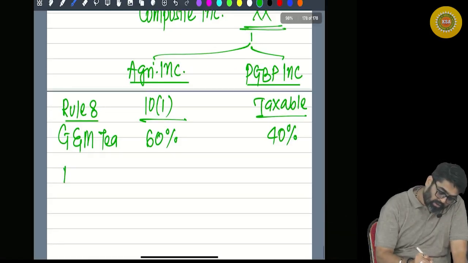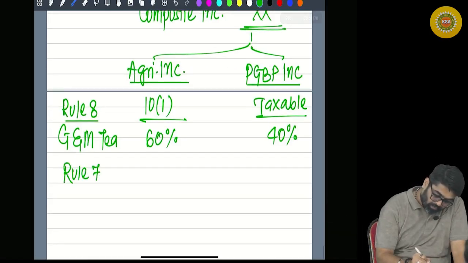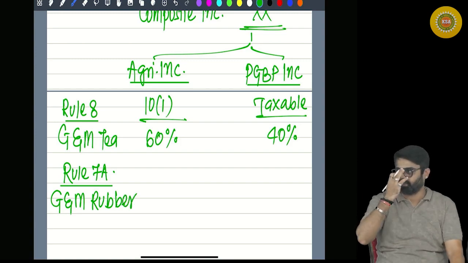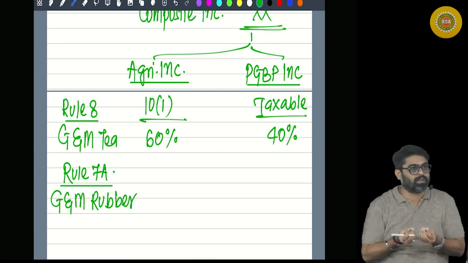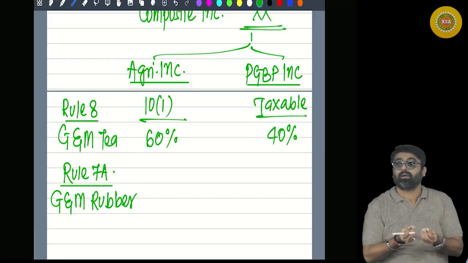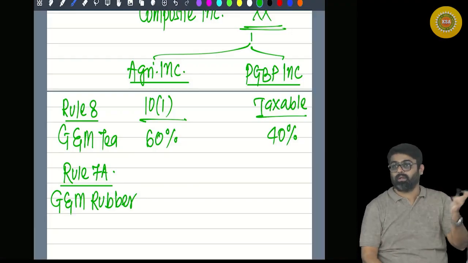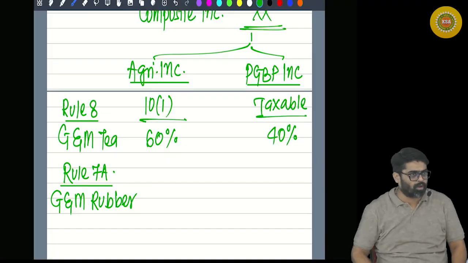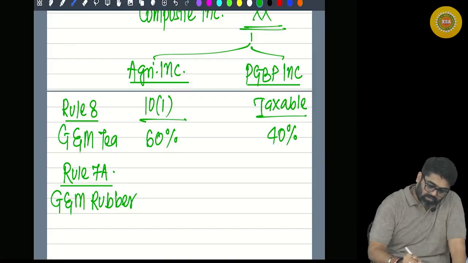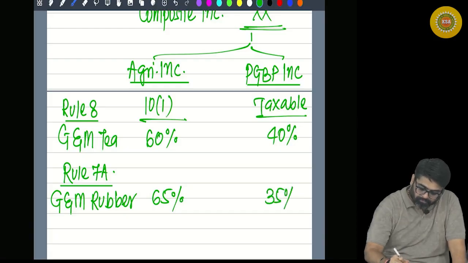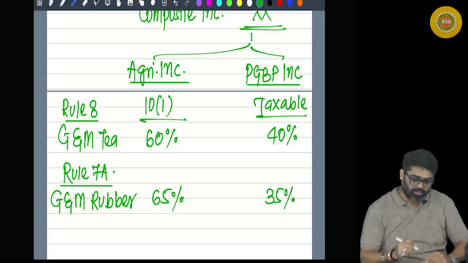Now, Rule 7A. Rule 7A talks about growing and manufacturing rubber. There are many rubber plantations. From that, raw rubber is extracted, and that raw rubber in liquid form is converted into manufactured rubber, latex, Cenex, and different types of rubber blocks. Then whatever composite income there is from this activity will be classified into 65% and 35%.